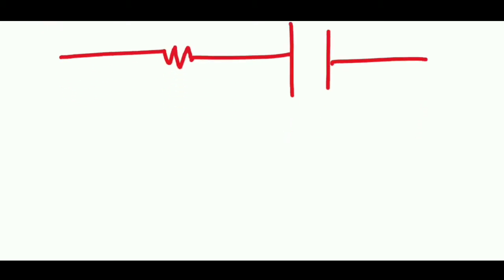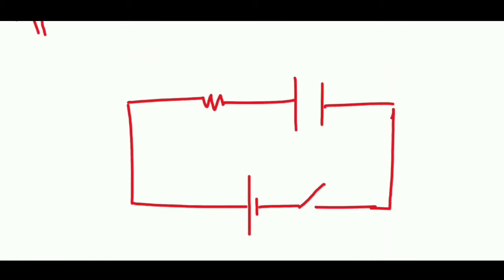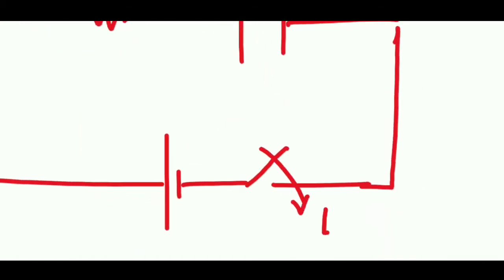So the basic diagram will look something like this. There will be a resistor, there will be a capacitor, and then there will be a battery. This is a switch. This is the basic setup. Okay, at t equal to 0 I will close the switch.